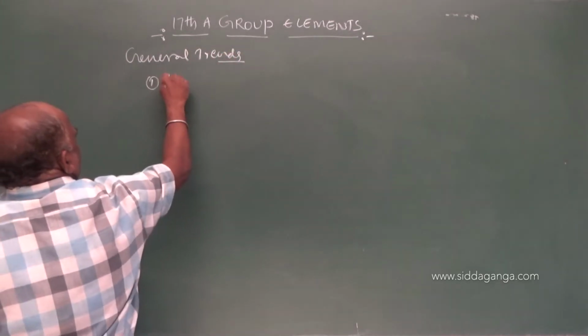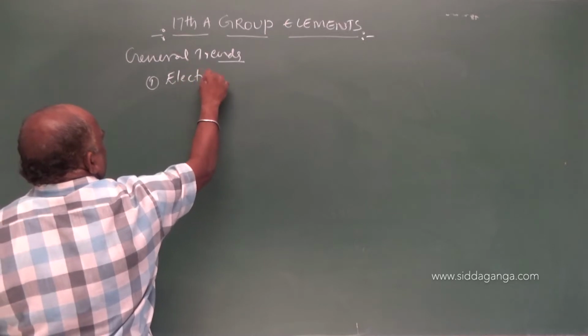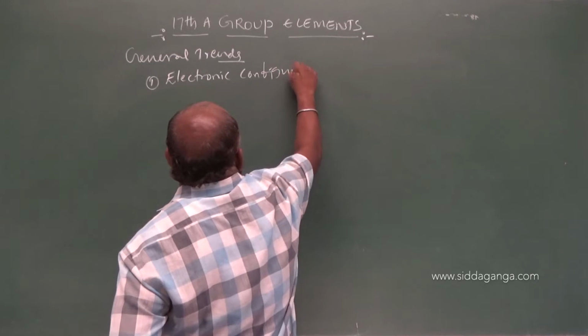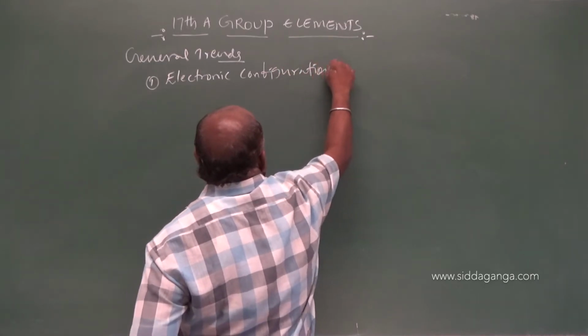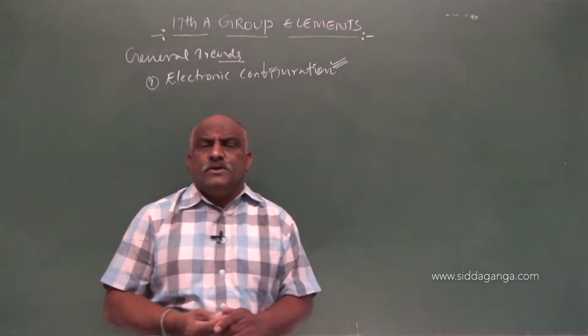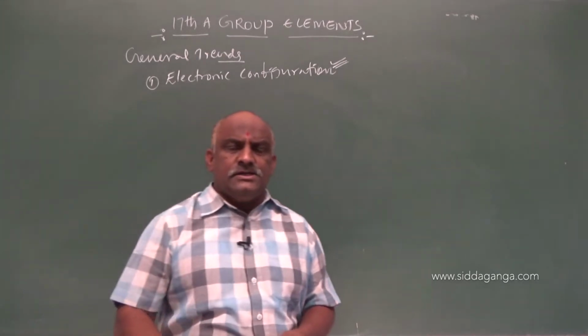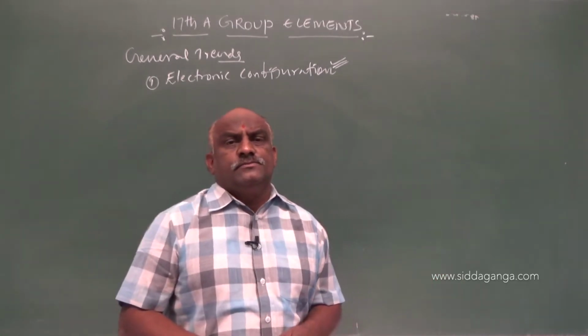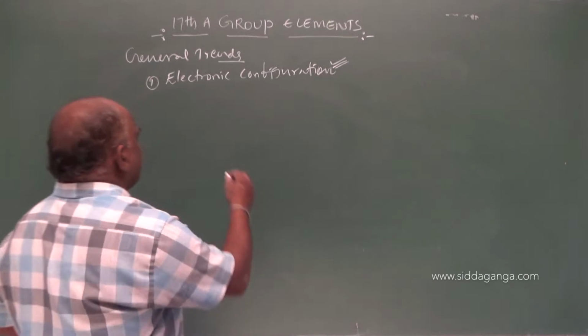Number one is electronic configuration. The position of these group elements is on the right side of the periodic table, before the noble gases. Then what are the elements?